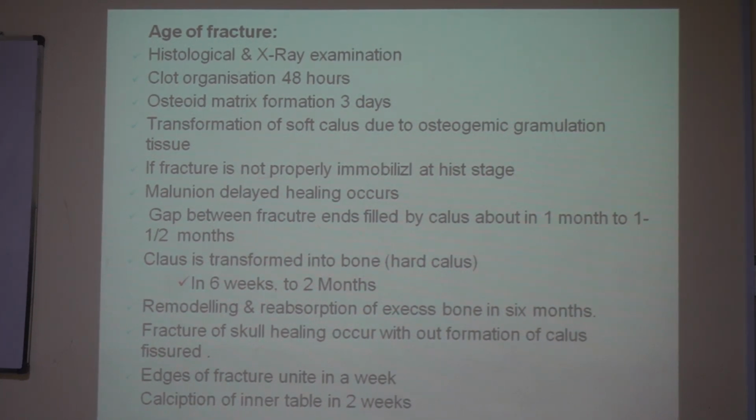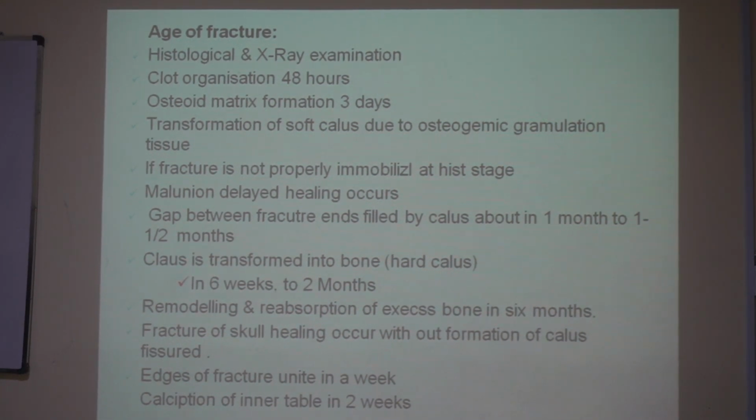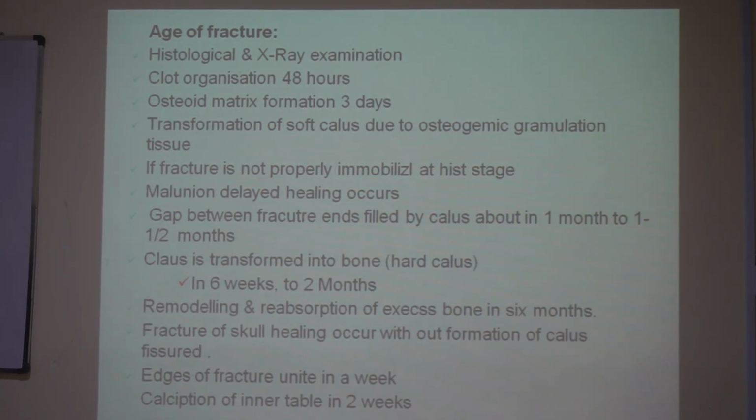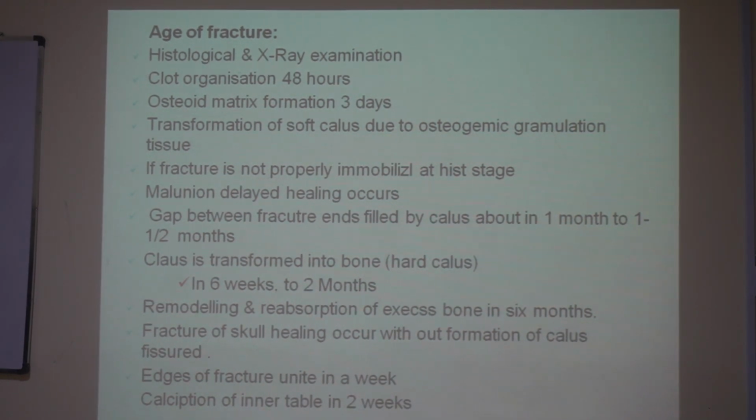Next, this gap is then filled by the hard callus, that is, bone formation occurs. This occurs at about 1 month to 1.5 months, when bone formation healing of this fracture starts, that is, soft callus is converted into hard callus, that is bone. Now the hard callus results in about 6 weeks to 2 months. If hard callus has formed, you can tell that the age may be 6 weeks, that is, from 1.5 months to 2 months.